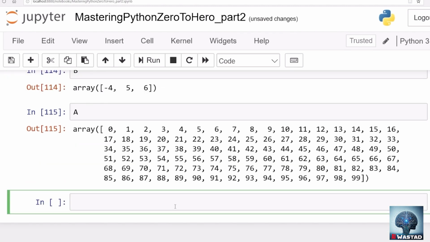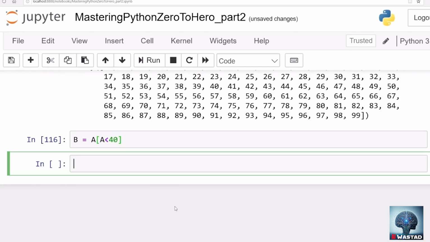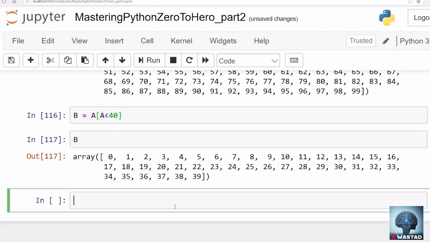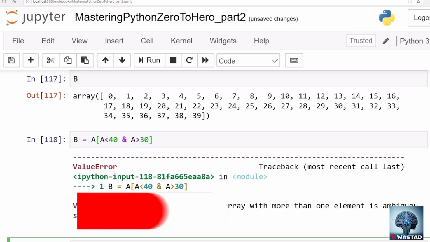Further, let's say you have this A and you want to access all the elements that are smaller than, let's say, 40. Access all the elements that are smaller than 40. So that is possible. Now B will contain only the elements that are smaller than 40, all the elements. Wow. Further, if you want to access all the elements that are smaller than 40 and bigger than 30, let's say you want to access all the elements that are between 30 and 40, you can just access those elements like so.